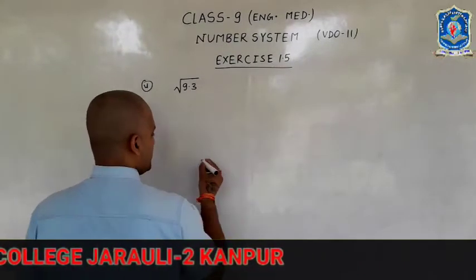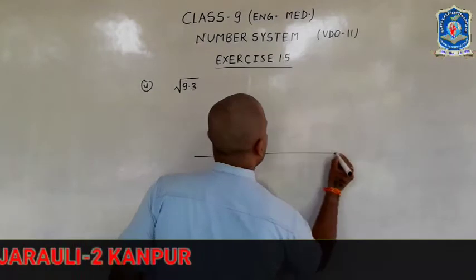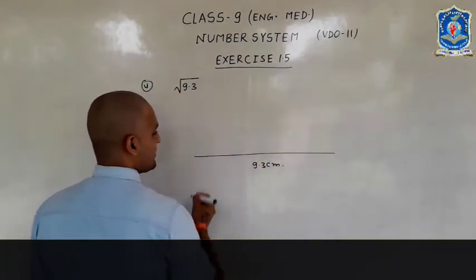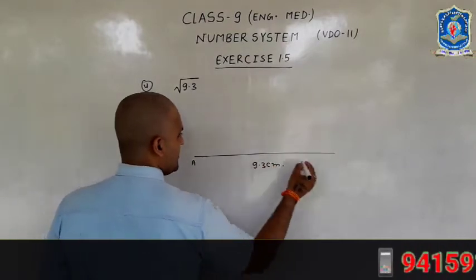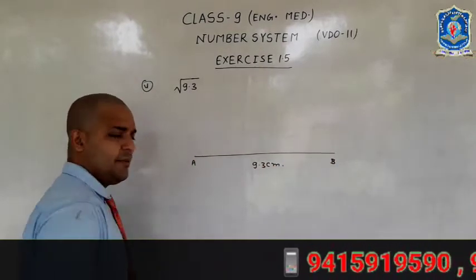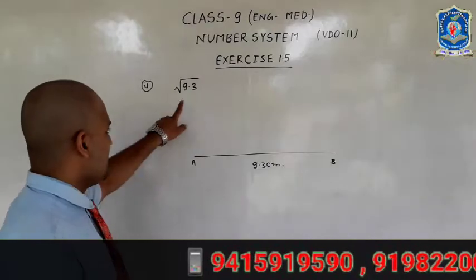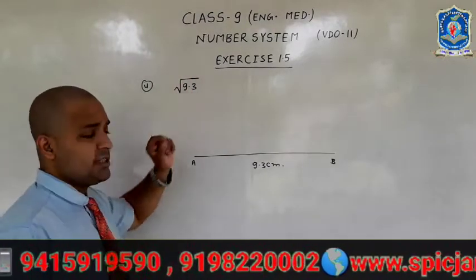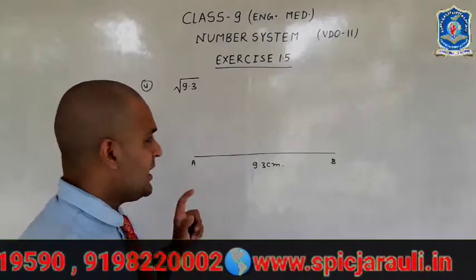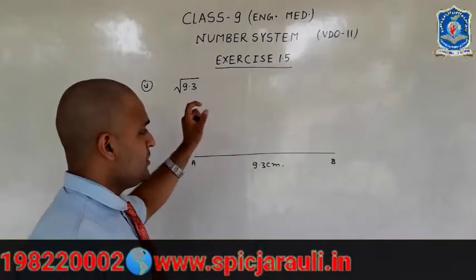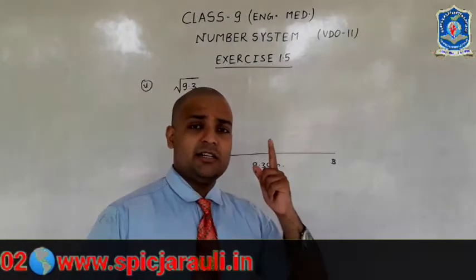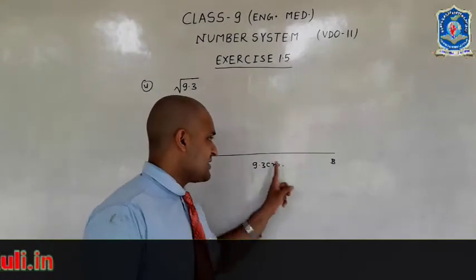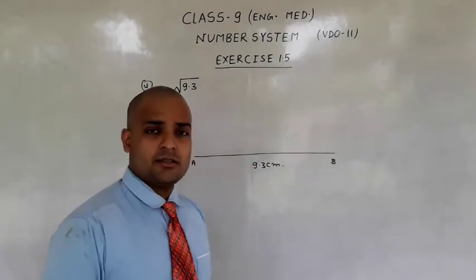First we draw a 9.3 centimeter line segment, that is AB. For irrational numbers, if the number is root 9.3, then the line segment will be extended by 1 centimeter. You will have to increase this line segment by 1 centimeter.